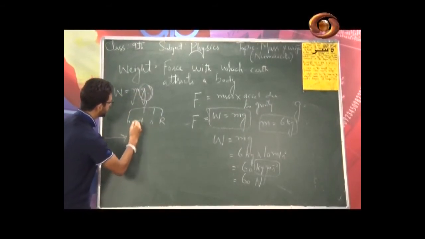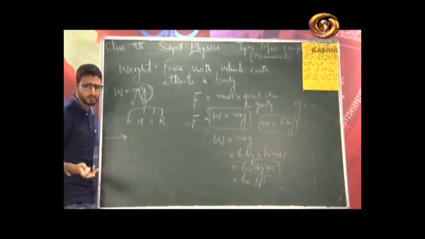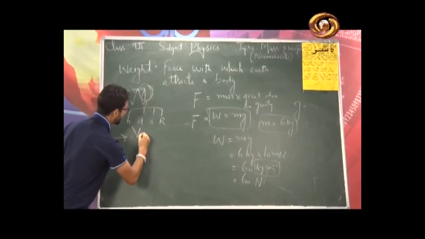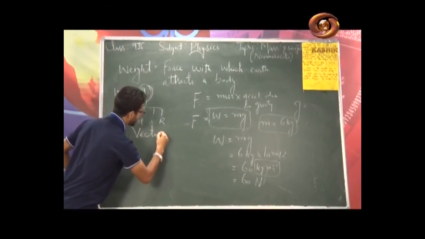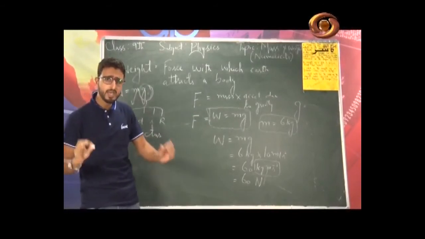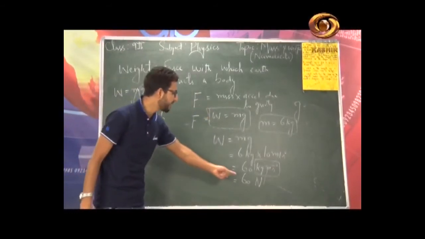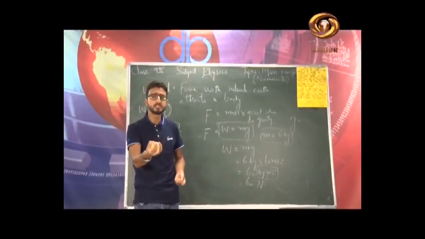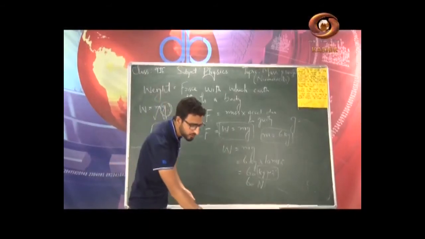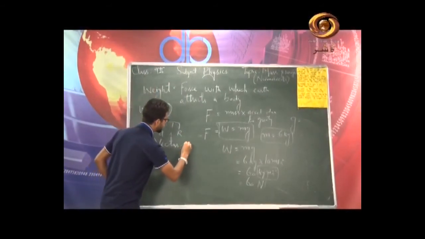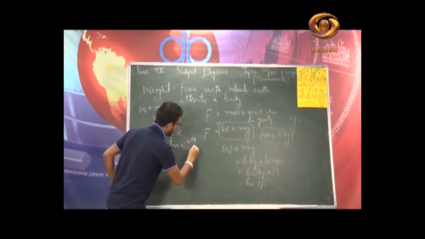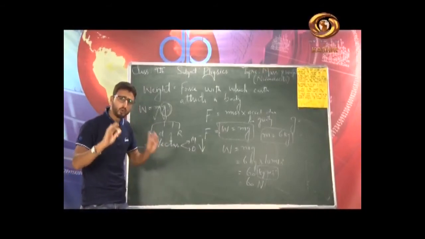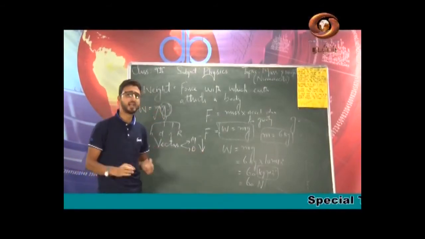But let me write some more features about the concept of weight. Now, since weight is equal to mass into acceleration due to gravity, and acceleration due to gravity is a vector quantity, weight is also a vector quantity. So it possesses both magnitude as well as direction. Magnitude, for example 60 Newton, 40 Newton, 60 Dalton. What is the direction of this weight? It is always vertically downwards towards the center of earth.